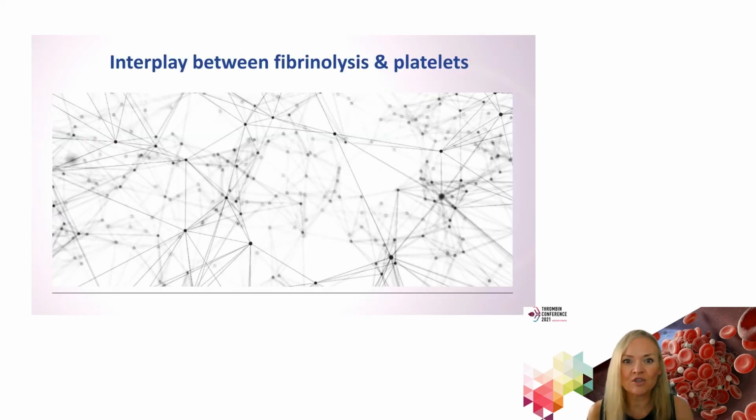So I think to conclude, I'll go back to my title, which is the interplay between fibrinolysis and platelets, and just conclude that it is very complex and still requires a considerable amount of work to tease out at what point a platelet can behave in an antifibrinolytic manner and other times switch on to being procoagulant. And this is not entirely surprising because a similar situation occurs in terms of the coagulation system.